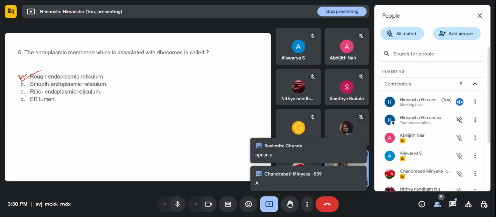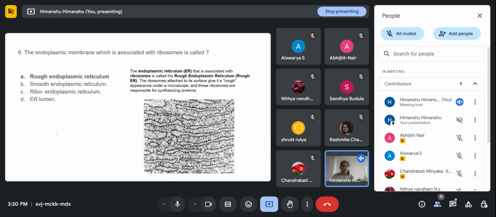Okay, it's a very easy question. Rough endoplasmic reticulum is the right answer. So this is the SEM image of the RER. This is a SEM image, that is, scanning electron microscope.